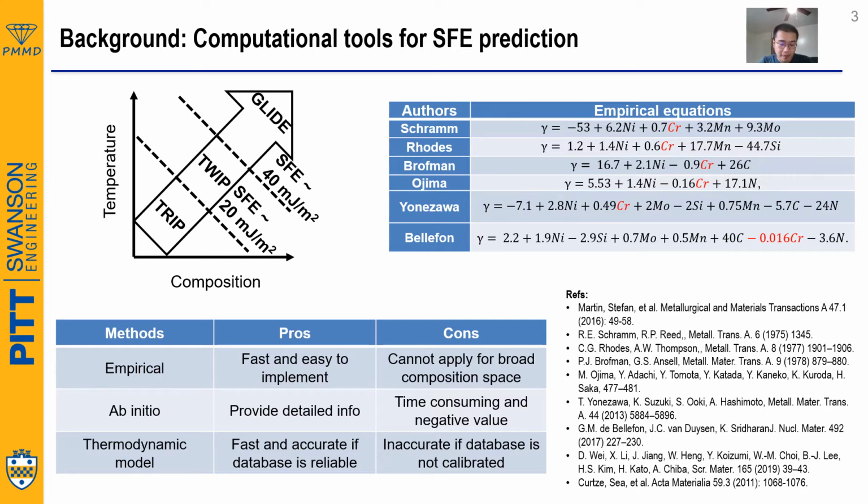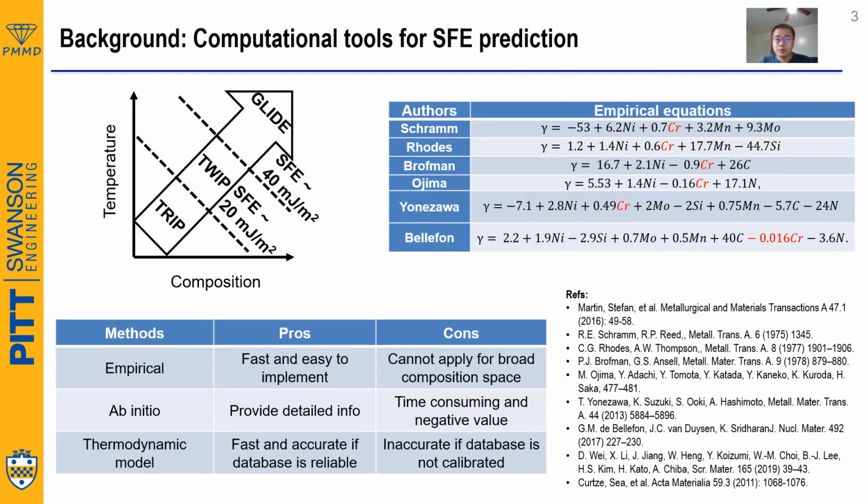Now there are many computational methods, such as empirical equations, ab initio methods and thermodynamic models, that have been proposed to predict the stacking fault energy. However, they all have their limitations. For example, the empirical equations are usually localized to a confined composition. For example, Rhodes believes chromium will increase the stacking fault energy, while Brofman and Ansell believe adding chromium will decrease the stacking fault energy.